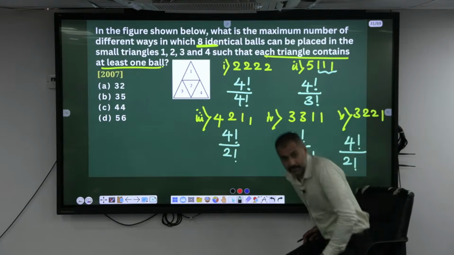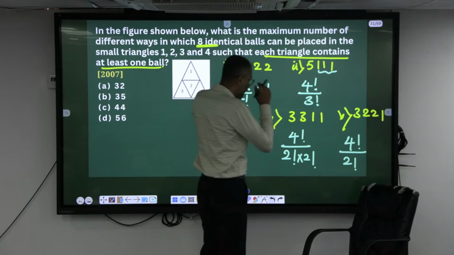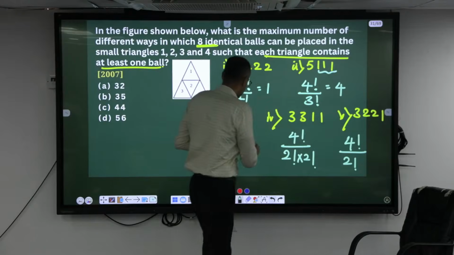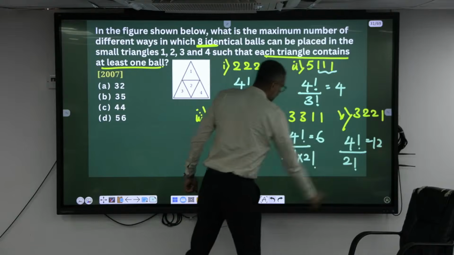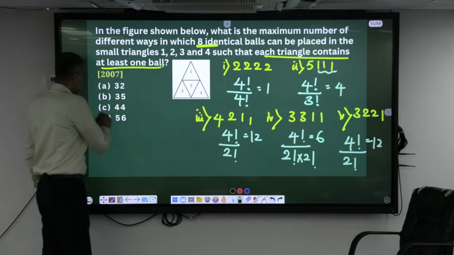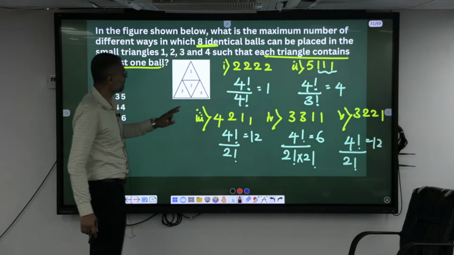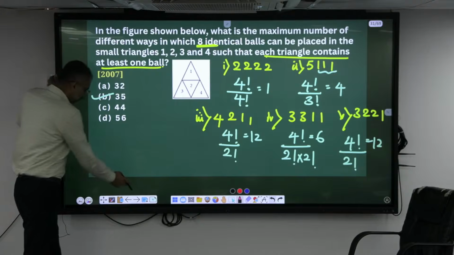How much is this one? 1. 4 factorial by 3 factorial, sir. 4. This one? 12. This one? 6. This one? 12. How many? 24, 30, 34, 35. Okay. Know the differences. If you get a very similar one, you know what to do now.